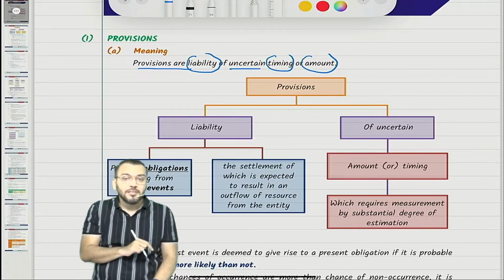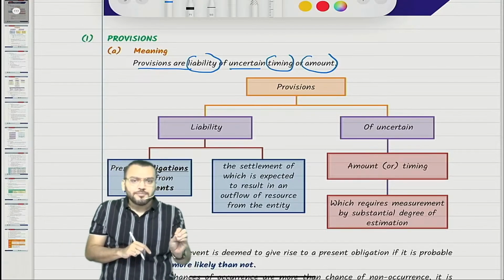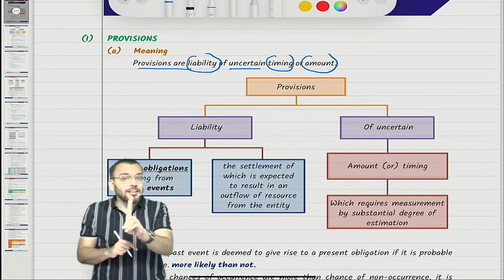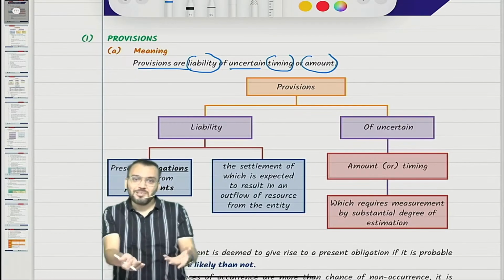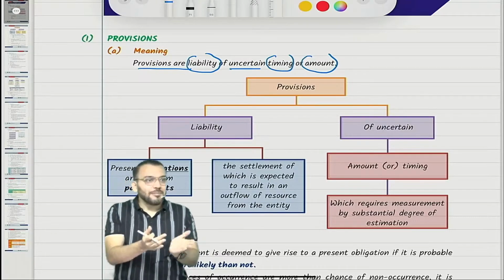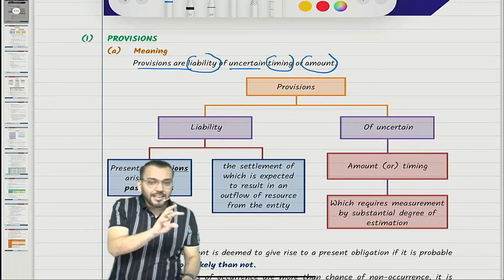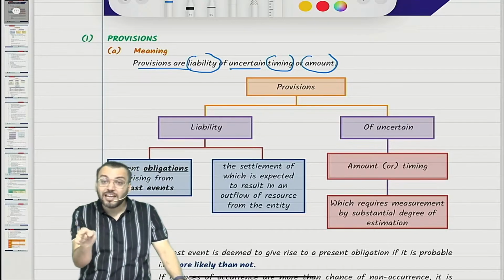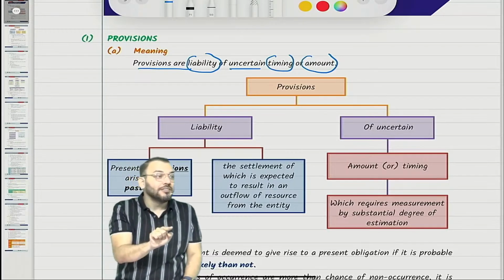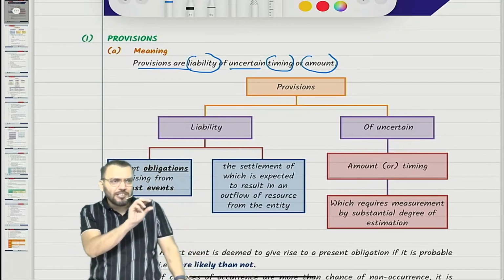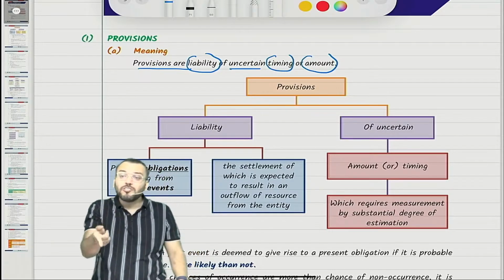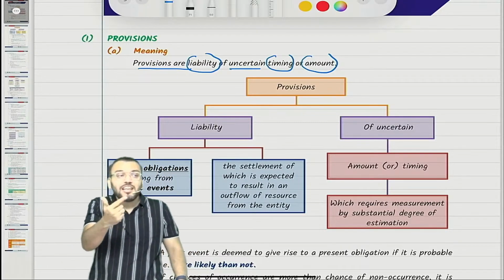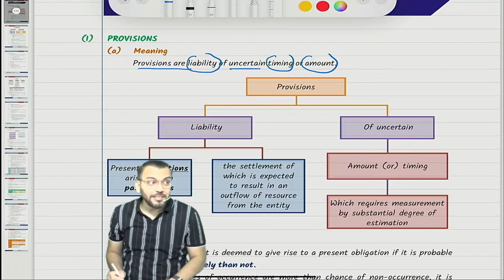Any liability with certain amount and certain timing is not a provision, it is a liability only. All provisions are liability but all liabilities are not provision.